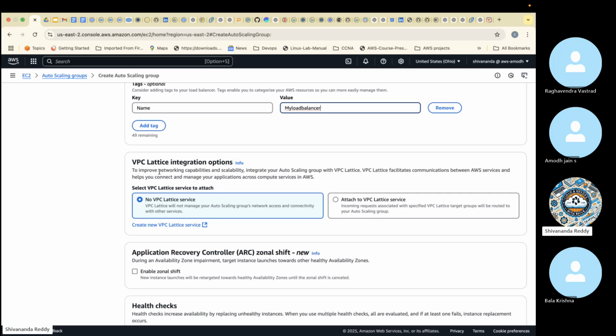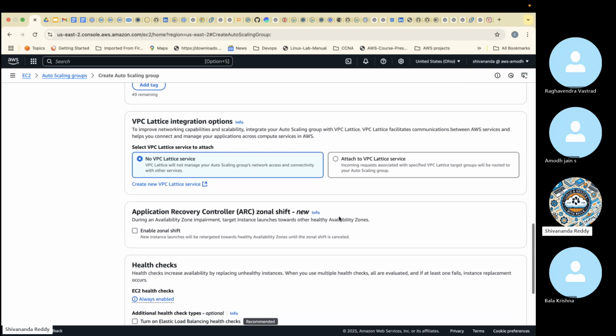If you want to increase the proportion of the traffic and the capabilities, then we can use VPC Lattice. It's an advanced feature. VPC Lattice will not manage your auto scaling groups, network access, and connectivity to other services. But if you use this one, incoming requests associated with the specified VPC Lattice target groups will be routed to your auto scaling group.